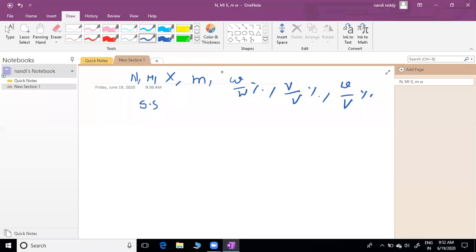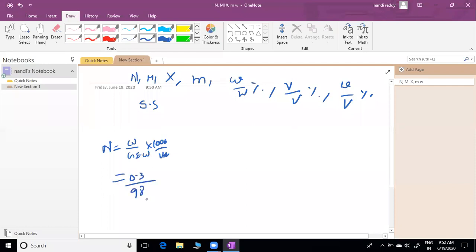Kavipriya, what's your doubt? 0.3 grams of H3PO4 dissolved in 500 ml of solution. What do we need to calculate? Normality. So normality equals weight by gram equivalent weight into 1000 by V in ml. So you can calculate: 0.3 grams, equivalent weight is 98 by 3, into 1000 by 500 ml, which was given. So that's your answer.